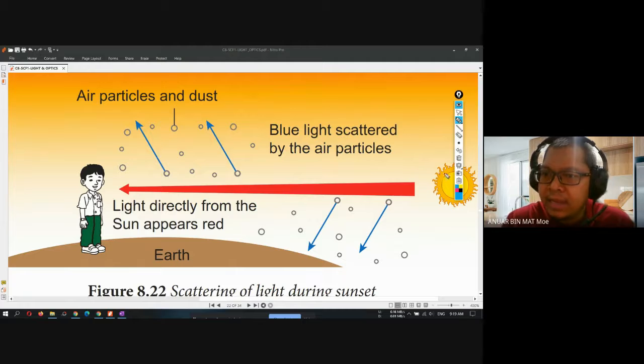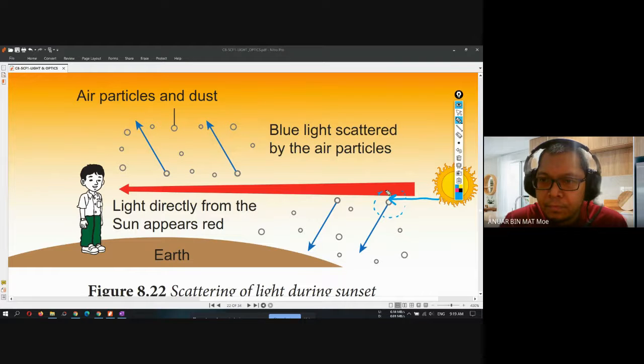Okay. And then also there is scattering. I just draw the light here. Light from the sun reaches the particles, and then what happened here? There is a reflection. The light will be reflected because of the particle here.